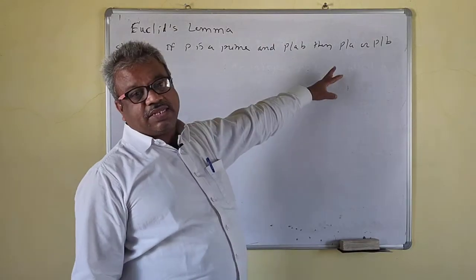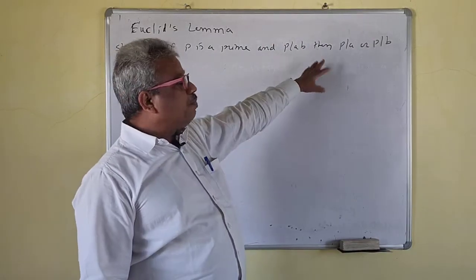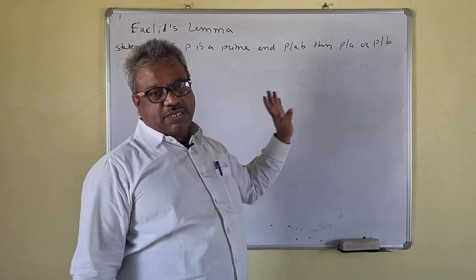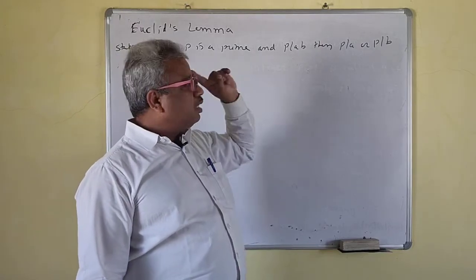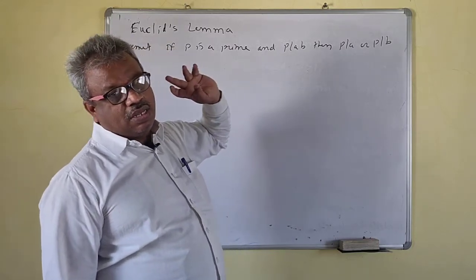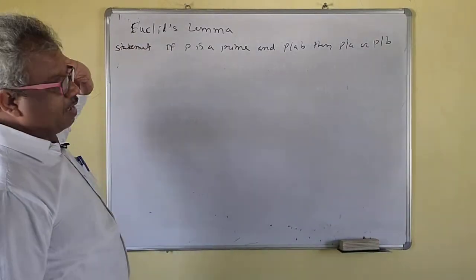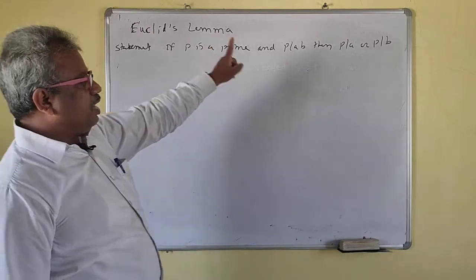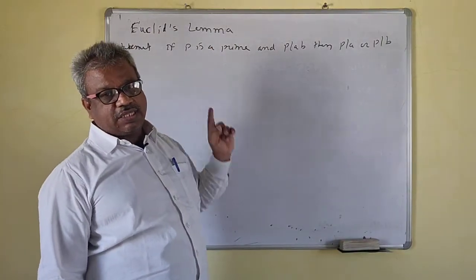P always divides A or P divides B. If P does not divide A, then P must divide B. If P does not divide B, then P must divide A. So P divides at least one of A and B. This is Euclid's lemma.